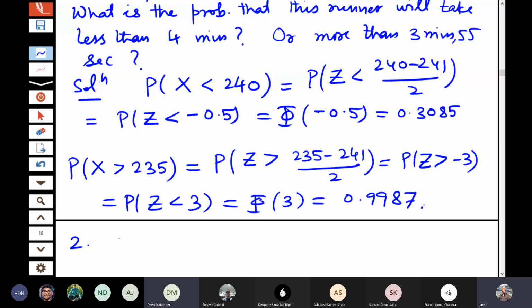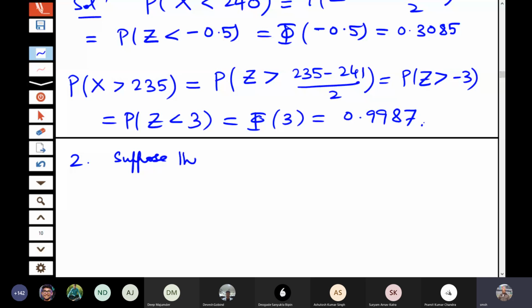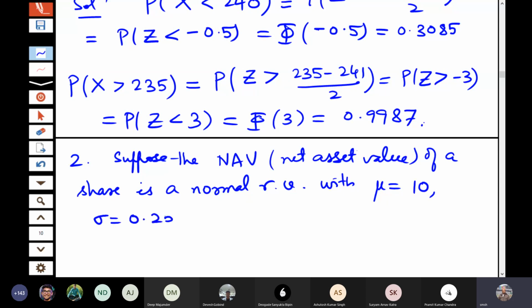Let us take up another problem. Suppose the NAV, net asset value, which is used in the stock market, of a share is a normal random variable with mean mu equal to 10 and sigma equal to 0.25.